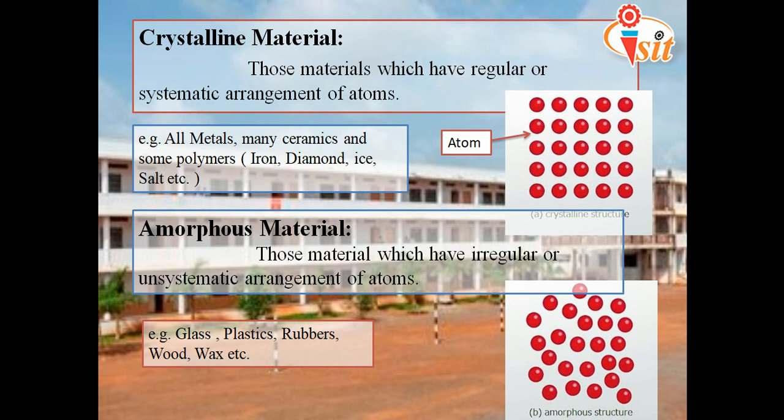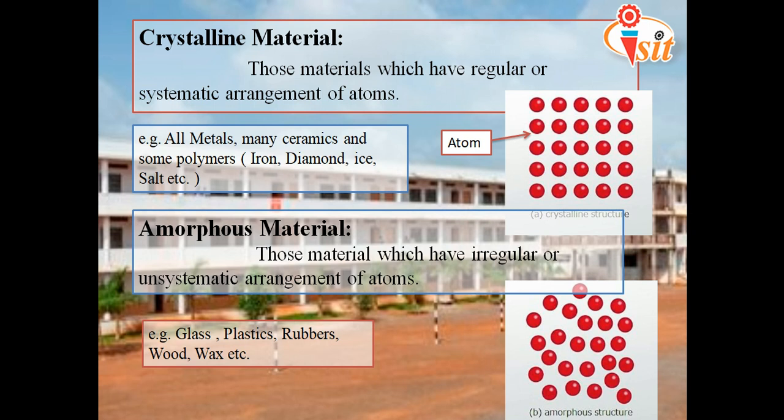Okay, as per their placing, we can say they are systematically placed or regularly placed. So they are called crystalline materials, and they are the harder ones, just like iron, diamond, ice cubes, and salt. As an example, all the metals are crystalline materials, many ceramics which are harder ones, and some polymers also which are the harder plastics. Okay, so if we place the atoms in a regular, systematic manner, then those materials will be crystalline materials. Okay, so we will move to the next one, that is amorphous material.